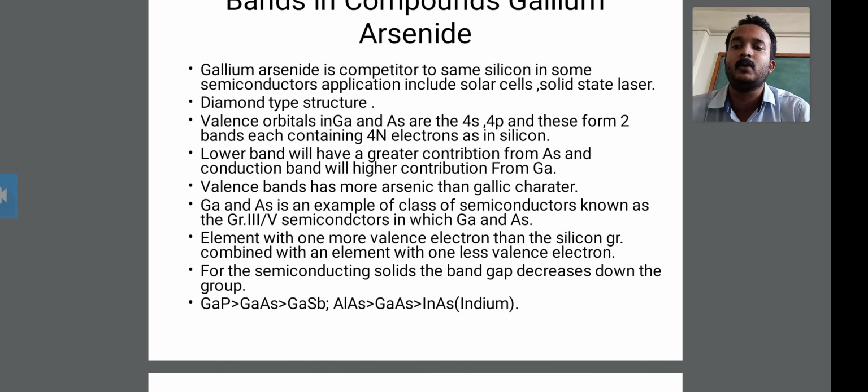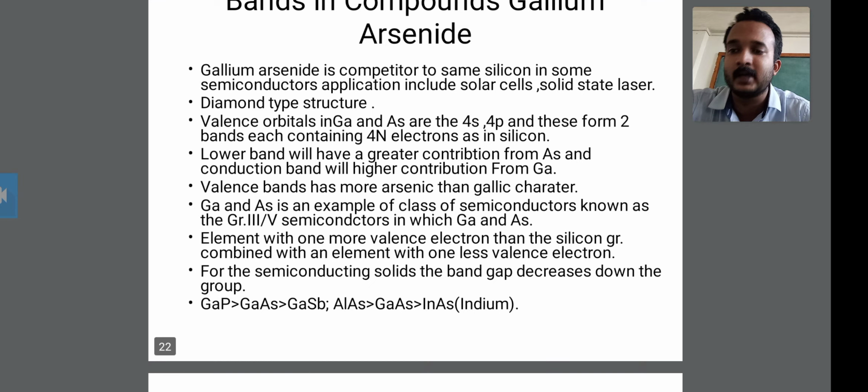Elements with one more valence electron means, in this gallium and arsenide, one more valence electron than the silicon. Okay, and it is combined with an element with one less valence electron, and this combination leads to the formation of the bands.